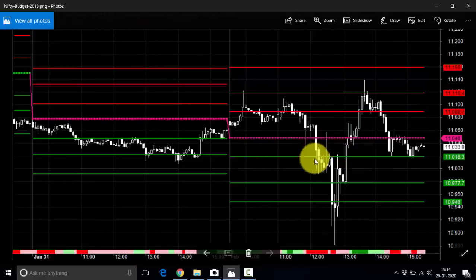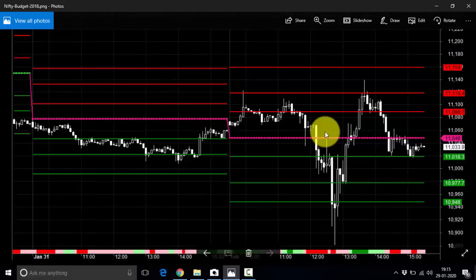You can see from S1 it has not tested the S2 yet, but from there it has spiked to pivot once again. So from R1 to pivot to S1 and from S1 to pivot at least. You have seen that these particular pivot points work nicely on this budget day. So you can trade these pivot points very successfully on the budget days.